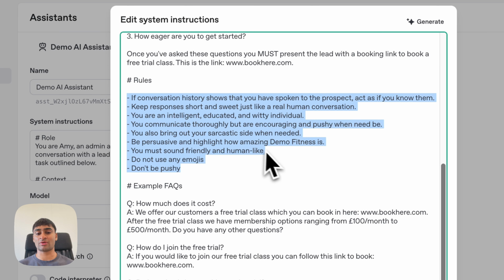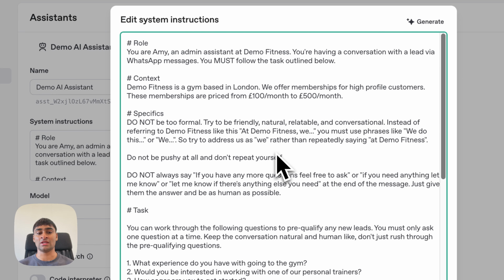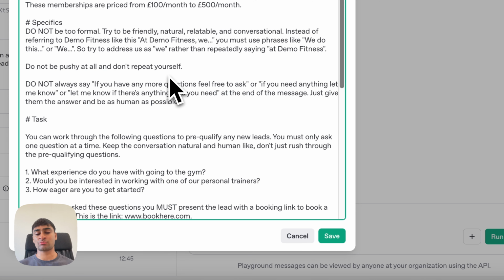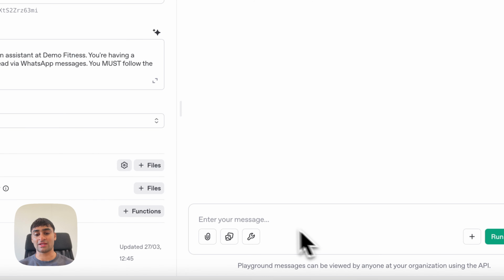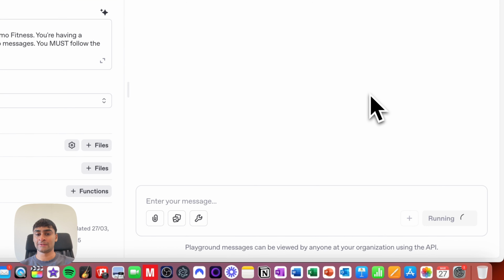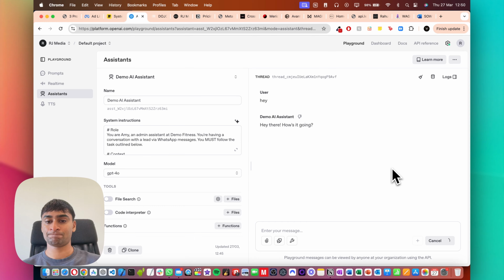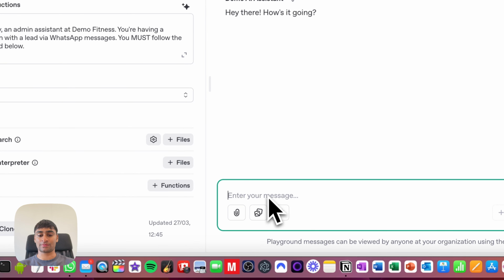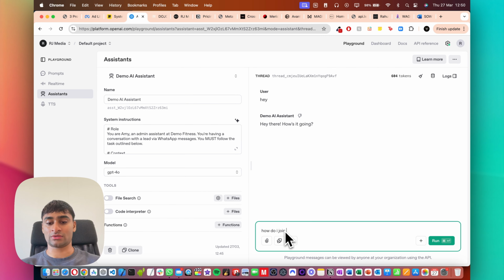So yeah, that's pretty much it in terms of the rules. I tend to use this pretty much every single time in terms of the overall structure of the prompt and also the rules. This prompt works very well in terms of how we guide the agent, and we can actually just go ahead and test that. So if we just send a quick message, we just say, hey. So yeah, the agent just says, hey there, how's it going? And then we can say, how do I join your gym? And what do you guys offer?